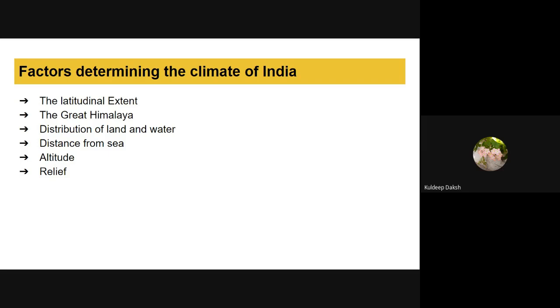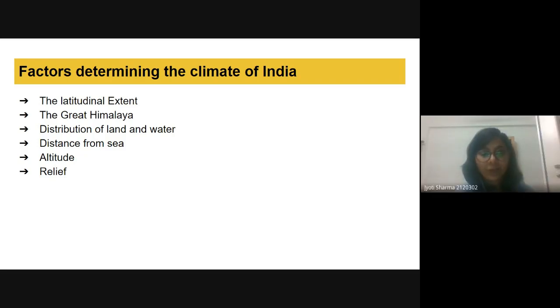Not only the upper layer, but also somewhere in the depth, the water heats up, and it takes some time. Okay, so the crux of this distribution of land and water can be like this. Water cools slowly and heats slowly, but the cooling and heating of land is very rapid, and because of that there is a differential heating. And because of this differential heating, we get the monsoon in the Indian continent.